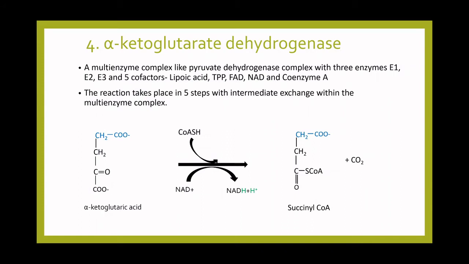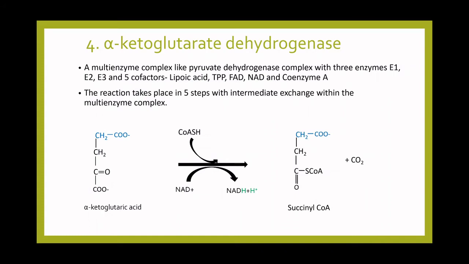The reaction takes place in 5 steps. As with the pyruvate dehydrogenase complex, the product of one reaction acts as substrate of the next reaction, so there will be intermediate exchange of products within the enzymes of this multi-enzyme complex. The first enzyme is alpha ketoglutarate dehydrogenase and it acts on alpha ketoglutaric acid.